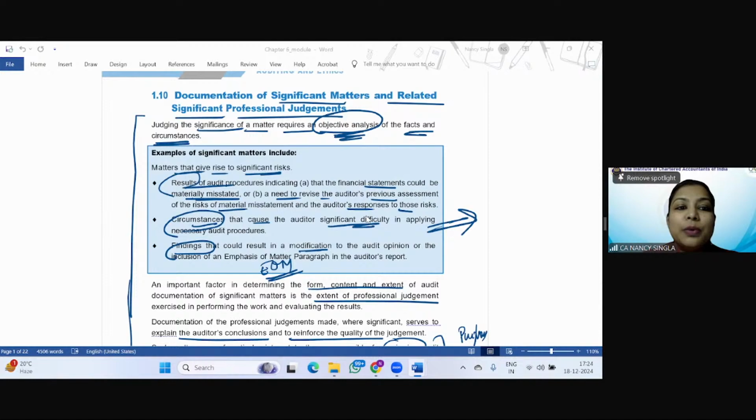Certain examples are matters which give rise to significant risk, when the results of the audit procedure say that the financial statement could be materially misstated, or where there is a need to revise the auditor's previous assessment of risk of material misstatement and the auditor's responses to those risks, right?